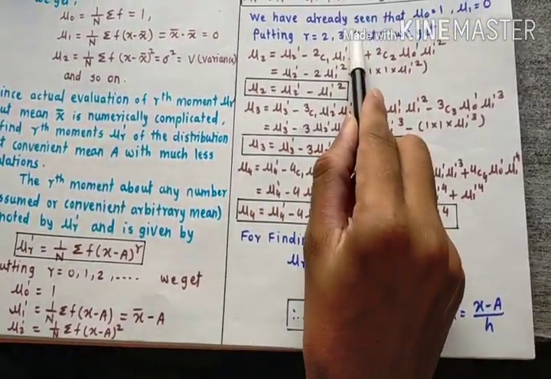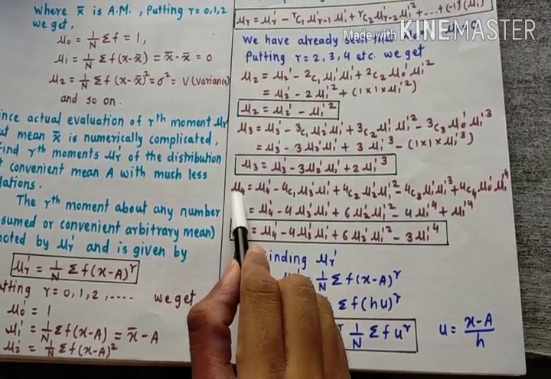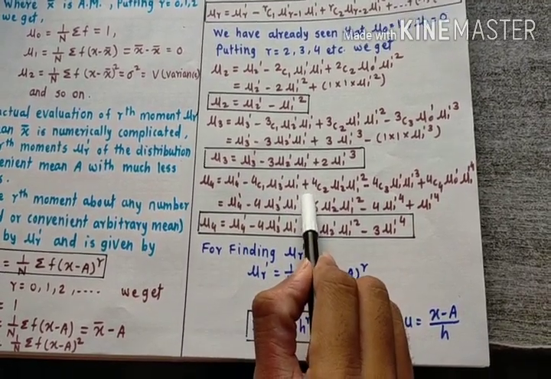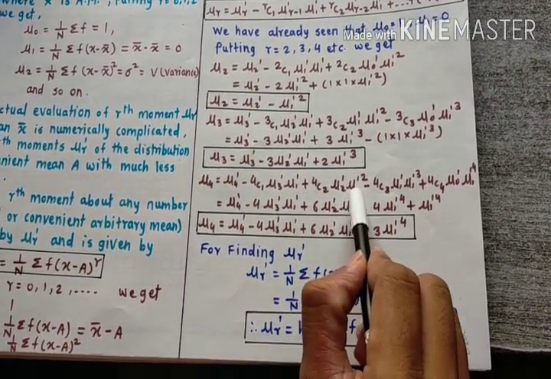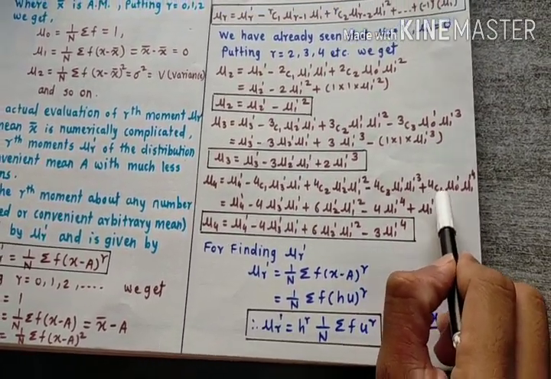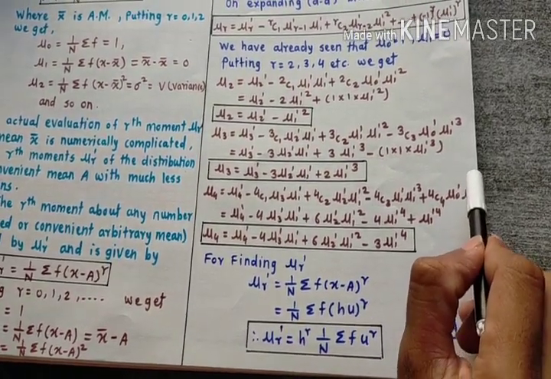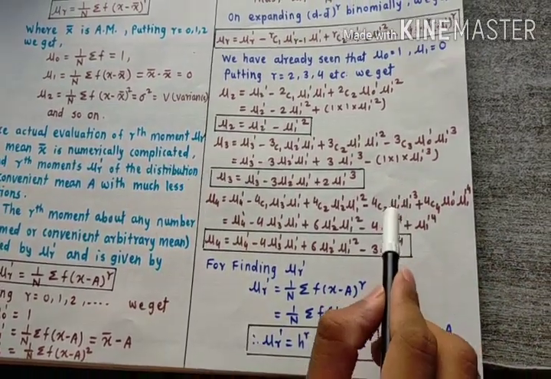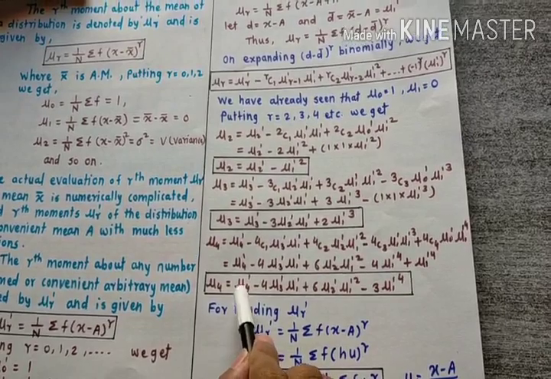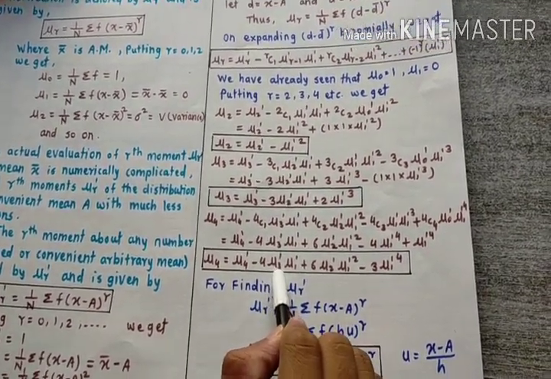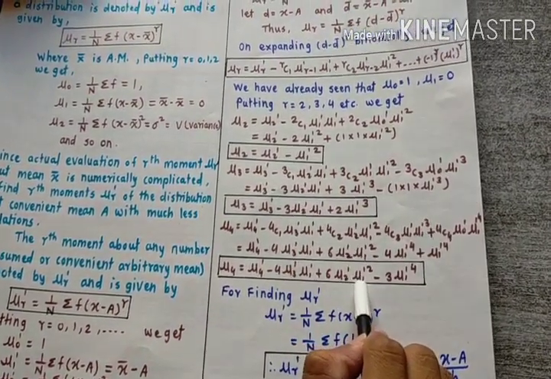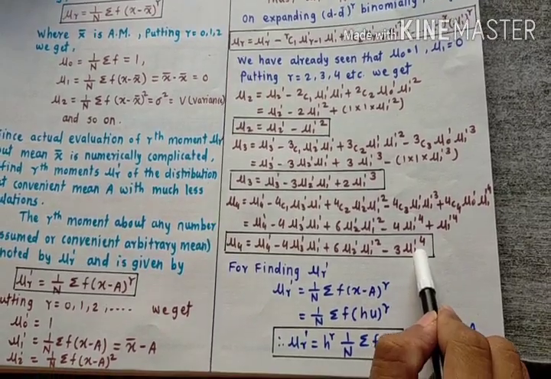If we put r is equal to 4 in the above equation, then we will get mu 4 is equal to mu 4 dash minus 4c1 mu 3 dash into mu 1 dash plus 4c2 mu 2 dash into mu 1 dash square minus 4c3 mu 1 dash into mu 1 dash cube plus 4c4 mu 0 dash into mu 1 dash raised to 4. If we simplify this, then we will get the fourth central moment, that is mu 4 is equal to mu 4 dash minus 4 mu 3 dash into mu 1 dash plus 6 mu 2 dash into mu 1 dash square minus 3 mu 1 dash raised to 4.